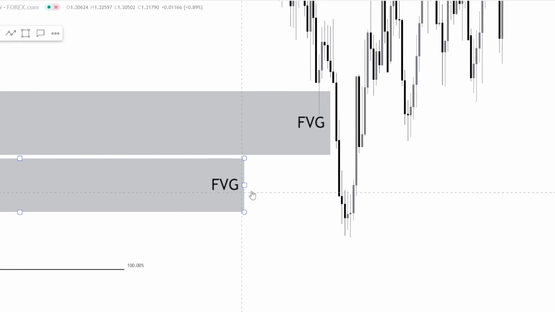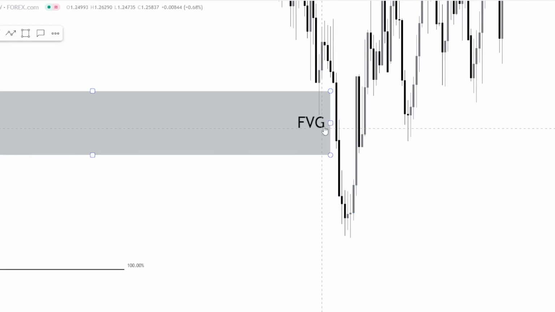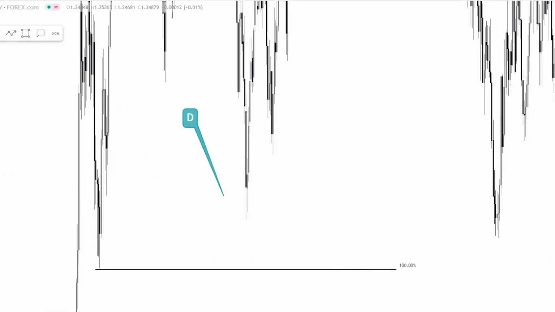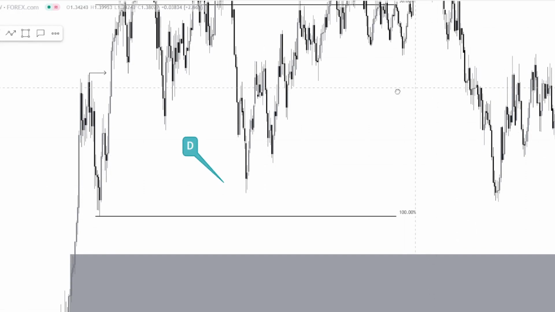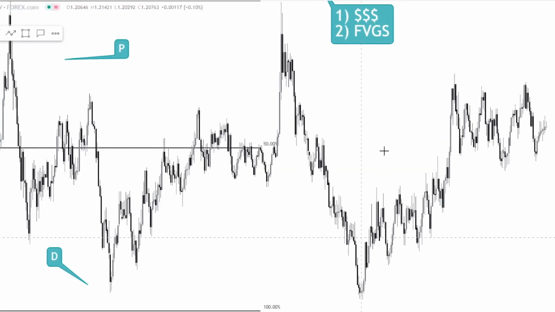So this is important to understand, right? We see two fair value gaps getting filled here, getting filled here. So that is the reason for the 2020 move, for those who want to understand this. For this person who asked, I hope this answers your question. The reason we saw a move down in 2020 all the way down, right?